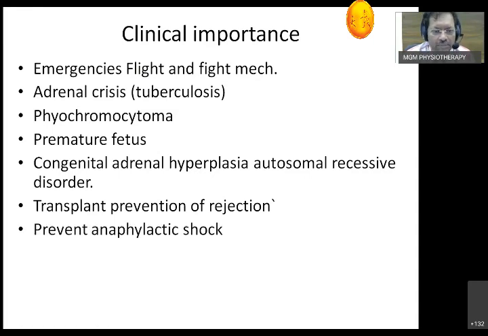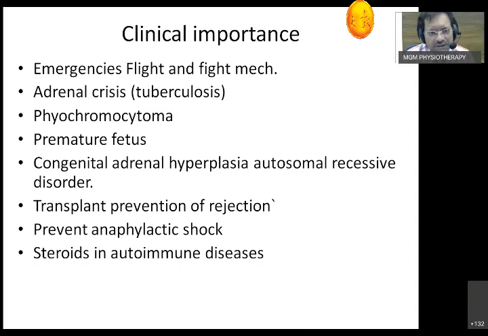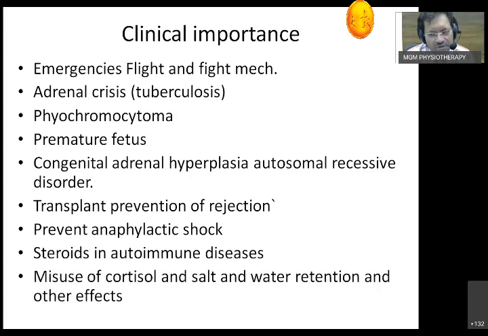Then it prevents anaphylactic shock. Whenever I suspect anaphylactic shock, again I can use hydrocortisone. So remember, the emergency tray should always have hydrocortisone. Steroids are given in autoimmune diseases. So these are a few applied importances that we talked about. And misuse of steroids can lead to salt and water retention, which we already talked about. So this is the clinical importance that you can remember, and it really requires a lot of time in clinical practice. Next time we'll be talking about the skin.